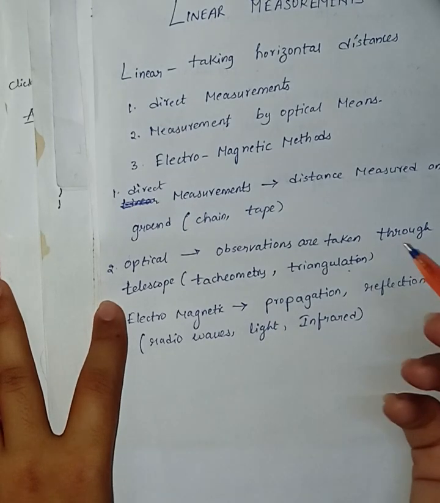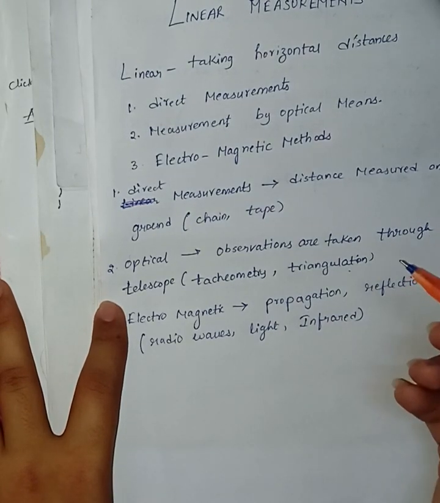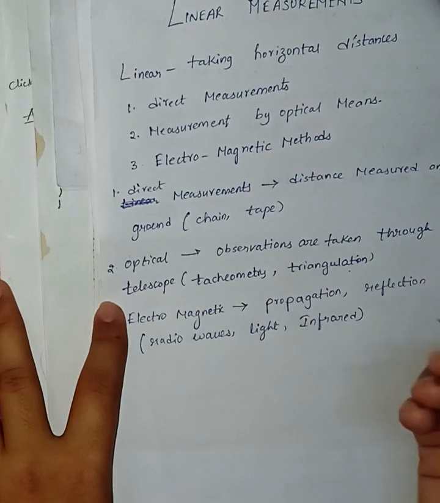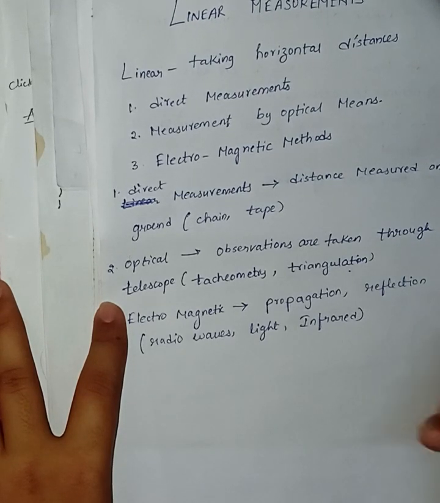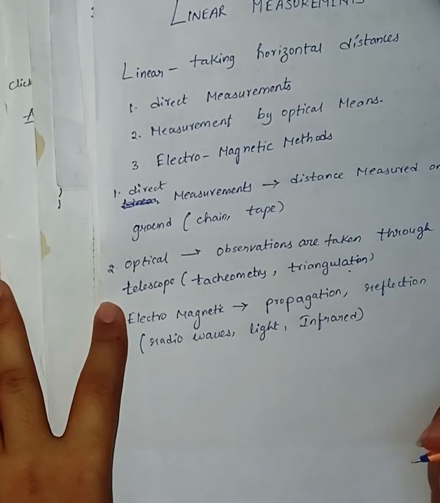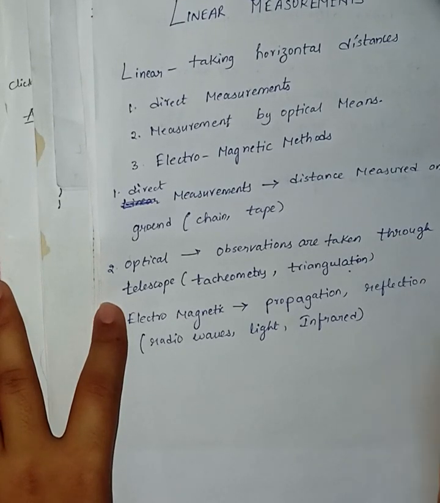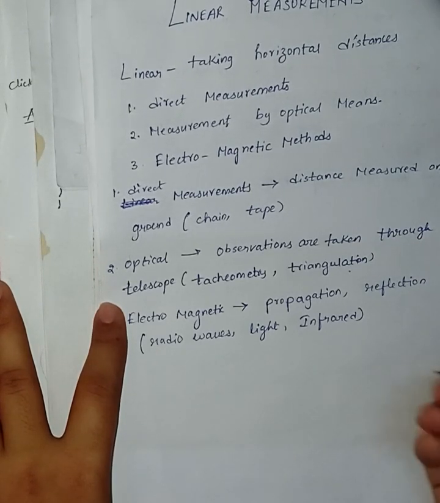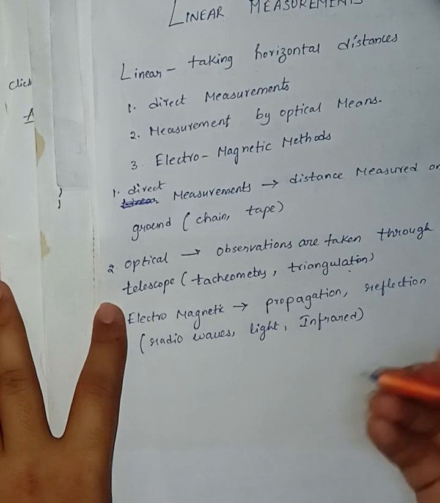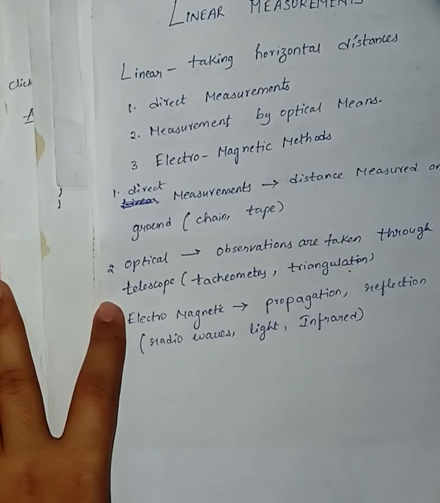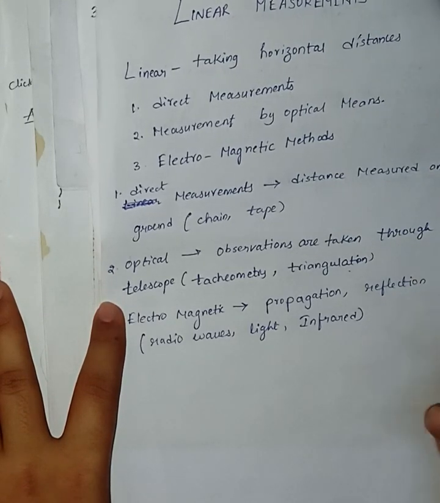So this is the main topic, meaning what are the different types of linear measurement. We have learned three different types of linear measurement, and what are the instruments used in these three types of different linear measurements. So in our next video, we are going to discuss each measurement in brief.